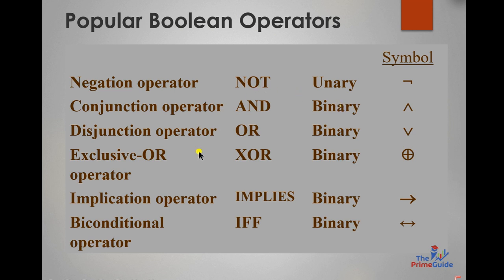Then we have the disjunction operator or exclusive OR operator, XOR, the implication operator, implies, and the biconditional operator. I am going to teach you all these operators in the next few minutes, so stay tuned and watch the full video lecture. So let's move forward.